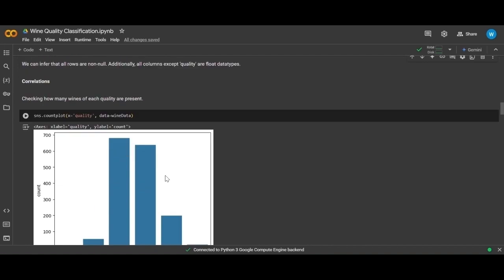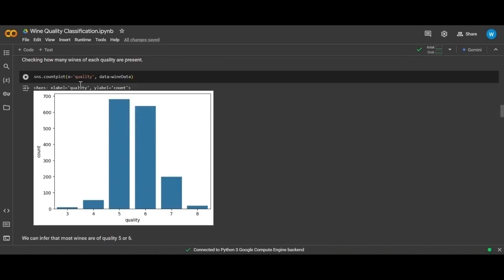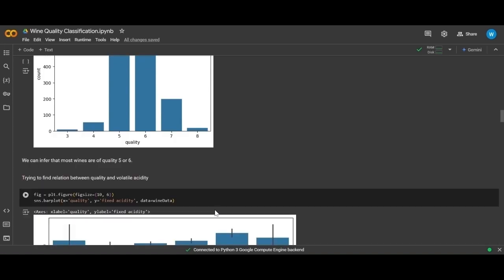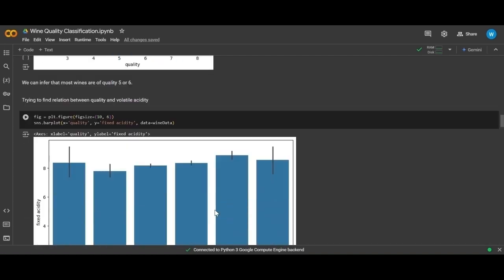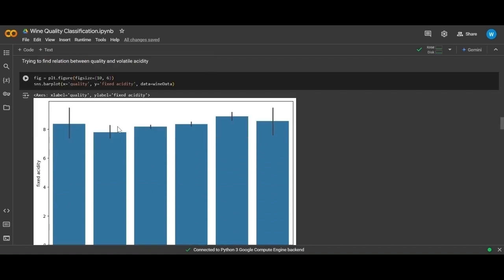Now we can see how many of each quality is present by using a count plot, and we can see that most of the qualities are either 5, 6 or a little bit of 7, and then it fizzles out at 4, 3 and 8. And now we can print a bar plot to see how it's correlated. So quality and fixed acidity are what we'll check first. So you can see that first it goes down, then slowly shoots back up, and then again goes down. So we can't make a proper judgment. So we can do so with other parameters as well.